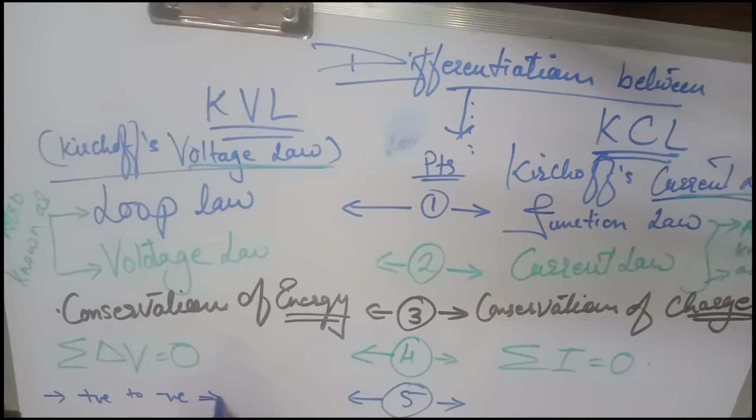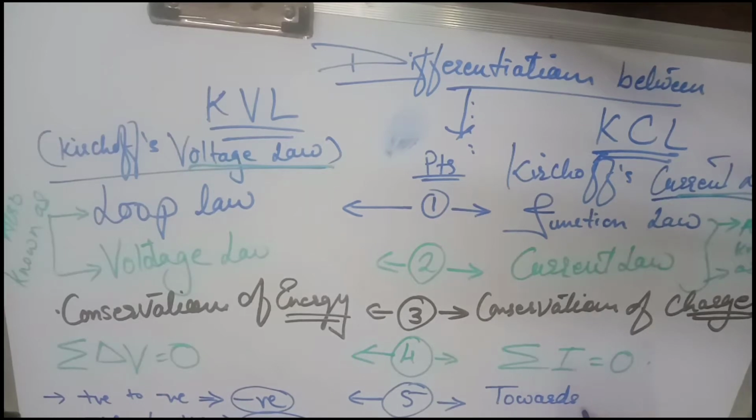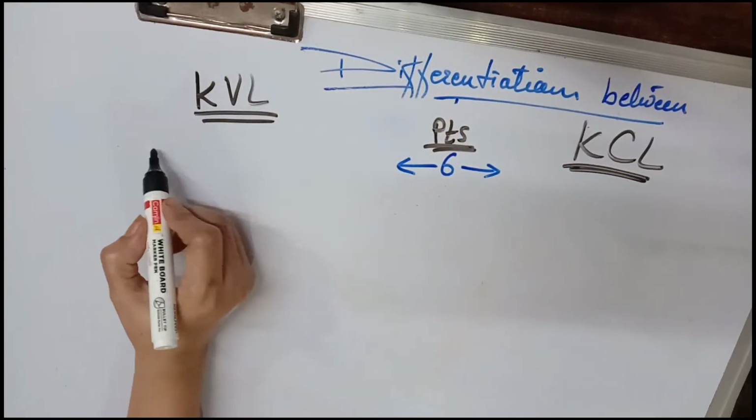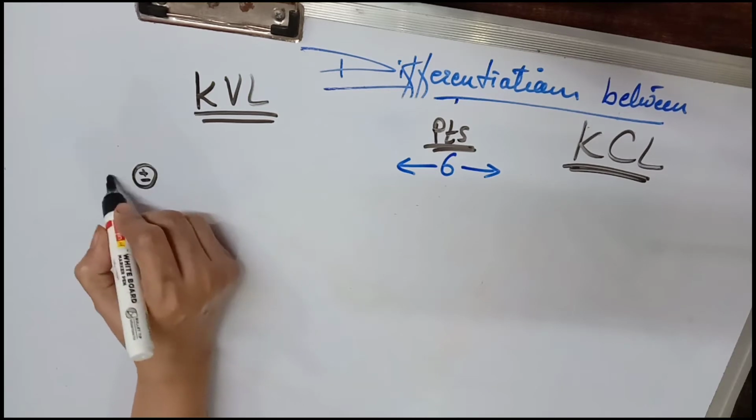KVL states that when we go from positive point to negative point, we have to take negative; positive to negative, negative; and negative to positive, positive. We'll come to know when this rule is applied only when we are doing the numericals. And in current law, when we are going towards the junction, we have to take positive sign, and when we are coming out of the junction, away from the junction, then we have to take negative sign. Hope you understood.